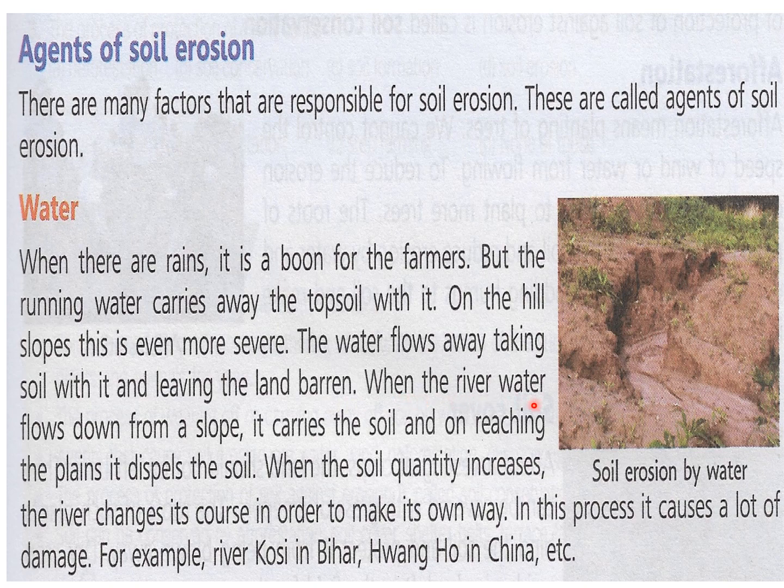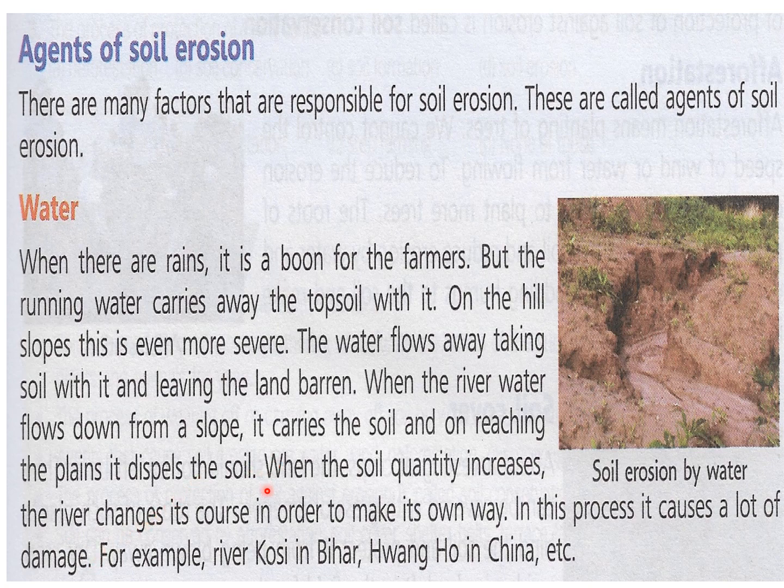When the river water flows down from a slope, it carries the soil and on reaching the plains, it dispels the soil. When the soil quantity increases, the river changes its course in order to make its own way. In this process, it causes a lot of damage.